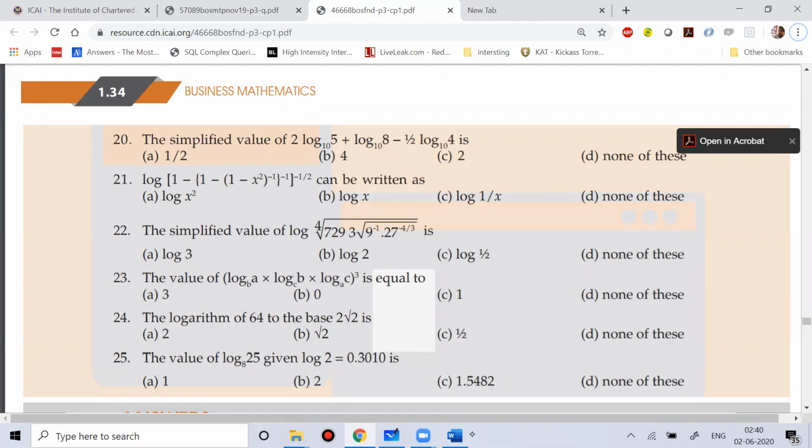Very simple question. Question number 23, I think A by B, all will get cancelled. So all will get cancelled means 1 will be the answer.